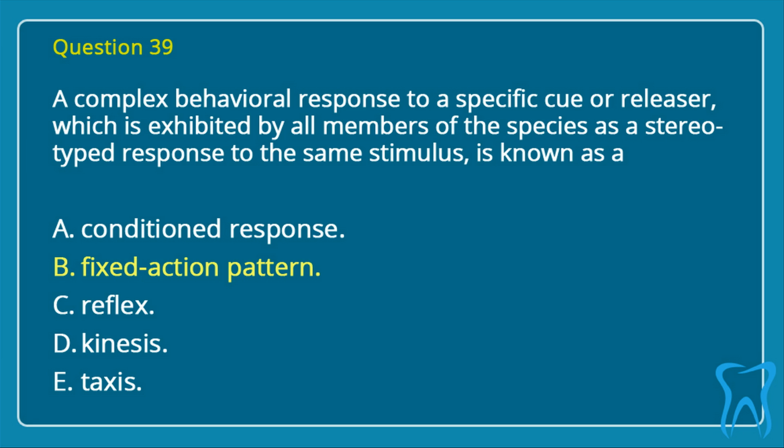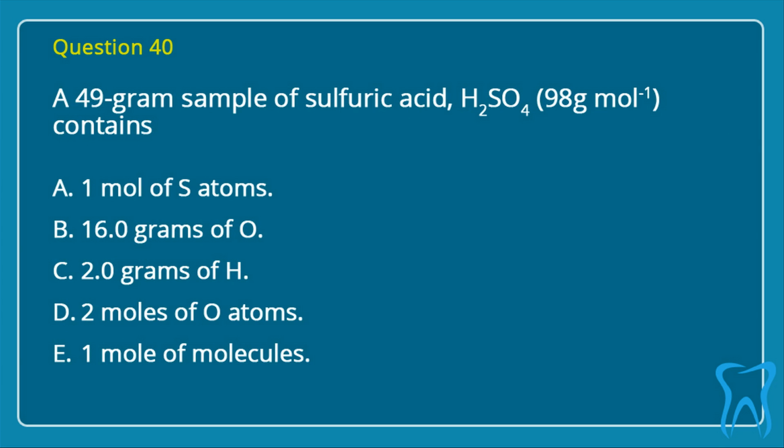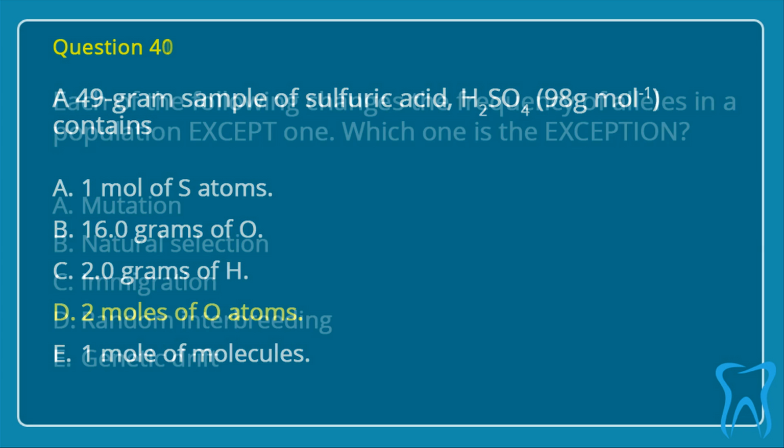Question 40. A 49-gram sample of sulfuric acid, H2SO4, 98 grams per mole, contains A. 1 mole of S atoms, B. 16.0 grams of oxygen, C. 2.0 grams of hydrogen, D. 2 moles of oxygen atoms, E. 1 mole of molecules. Correct answer is D. 2 moles of oxygen atoms.